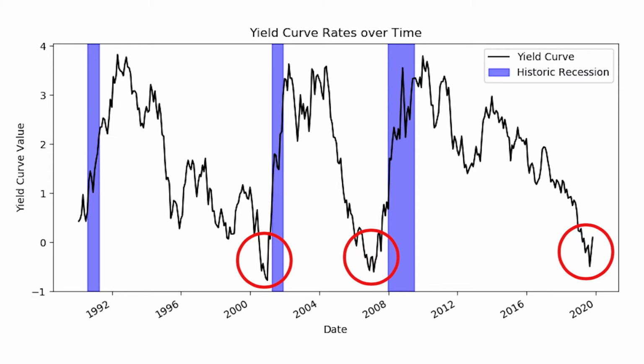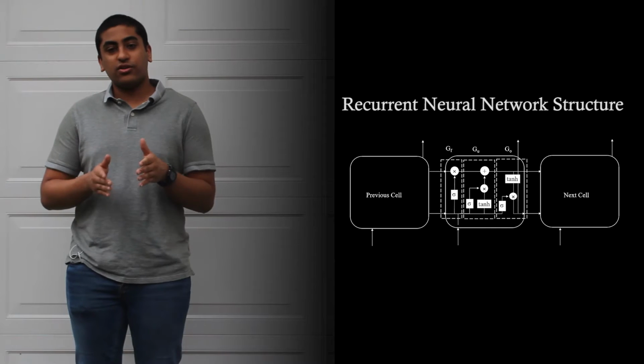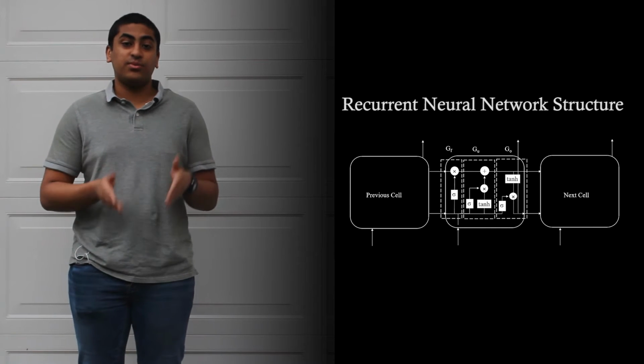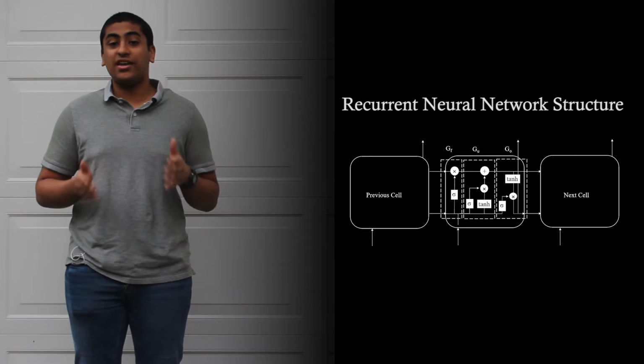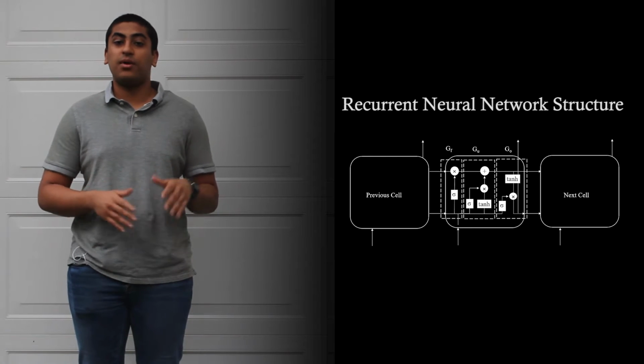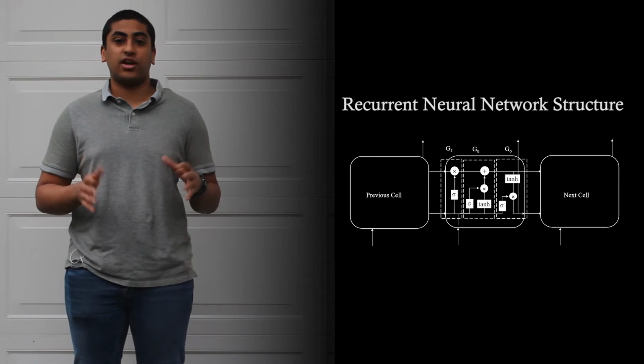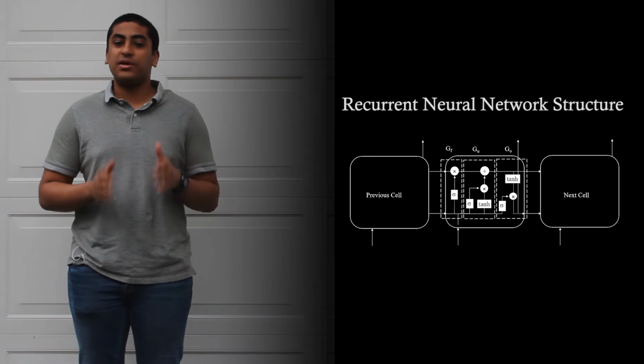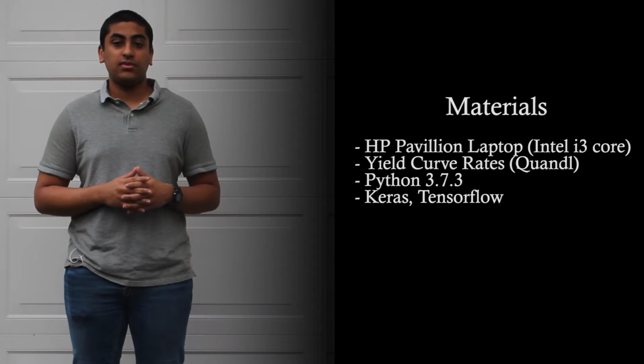This is where machine learning came into play. Machine learning can recognize trends and patterns that humans can't, and the specific one that I used was a recurrent neural network, which is a model that recognizes trends and patterns that occur over time. So it was especially helpful in this scenario.